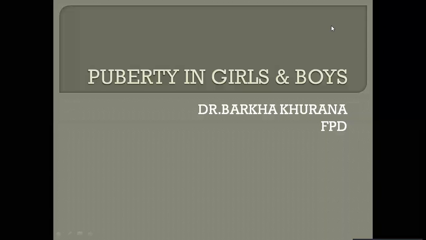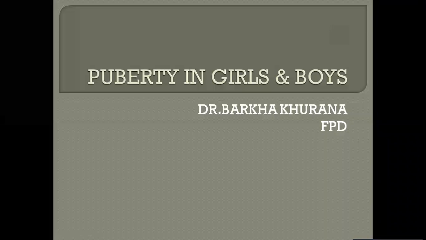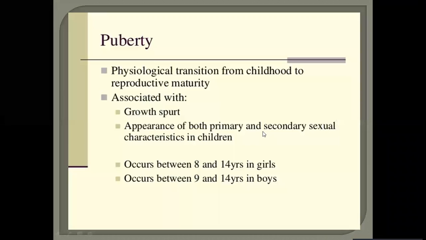Barkha Khurana. Today in human physiology, we will be talking about the topic puberty in girls and boys. If we talk about puberty, these are the physiological changes from childhood to reproductive maturity. It is associated with growth spurt, appearance of both primary and secondary sexual characteristics in children. It occurs between 8 to 14 years in girls and in between 9 and 14 years in boys.